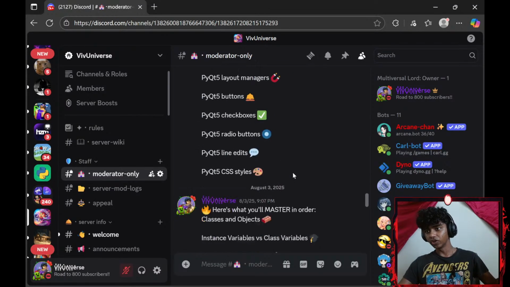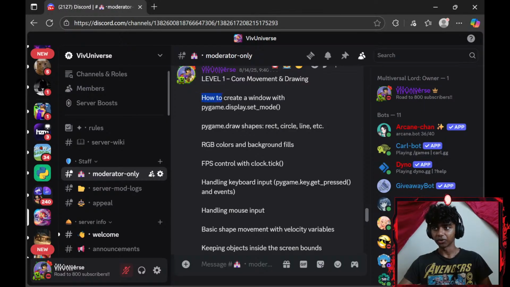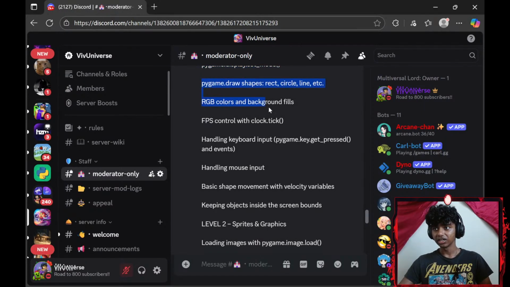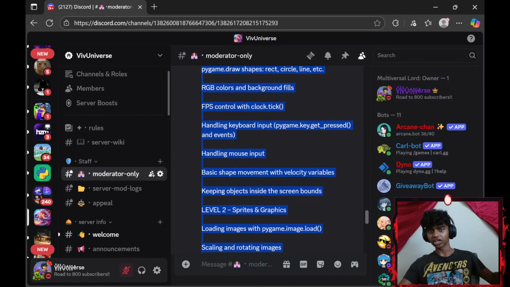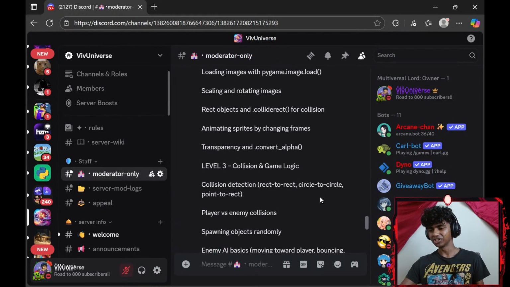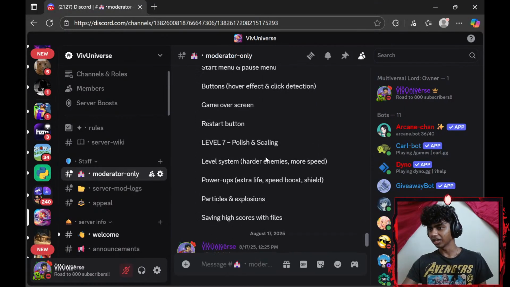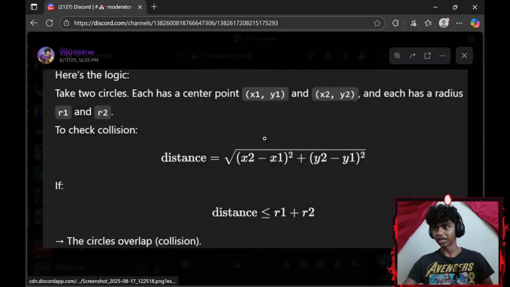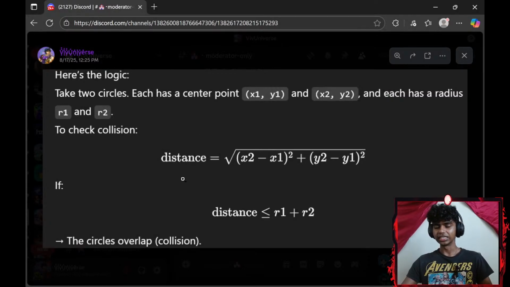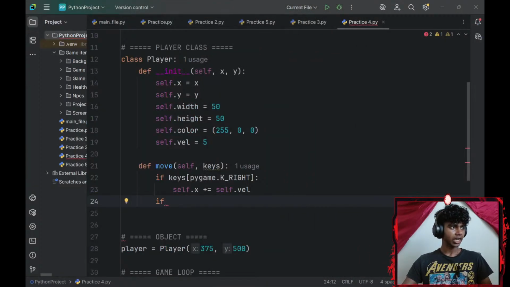After reading files, I moved on to Pygame and learned a little more about it. These are the core movements for Pygame. Level 1 is how to create a window and everything. You can check it out in the Discord server. You could ping me as well and I could DM these to you. After these, I was basically just practicing all those, and there are a few formulas too, like this one for the collision formula part. But that aside, let's get back to this.